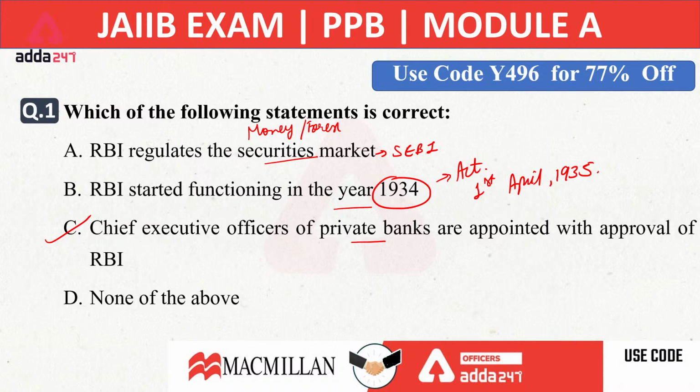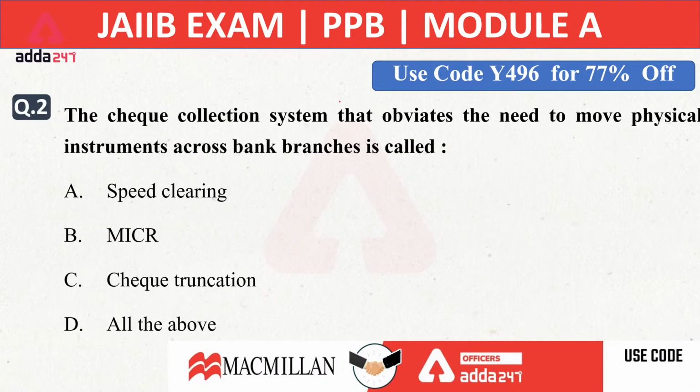Here, the second question is: the check collection system that obviates the need to move physical instruments across bank branches is called. Now, the collection system related to checks which eliminates the movement of the physical instrument from one bank branch to another or to the clearing house. Which of the following systems helps to eliminate the physical transfer of checks for clearance? Is it speed clearing? Is it MICR? Is it check truncation? Is it all of the above? So what will be the right answer for the second question?